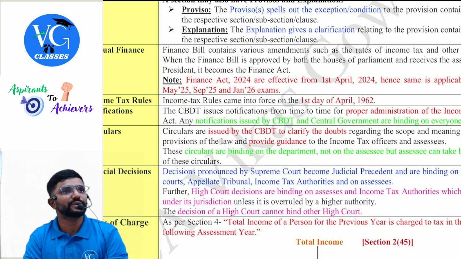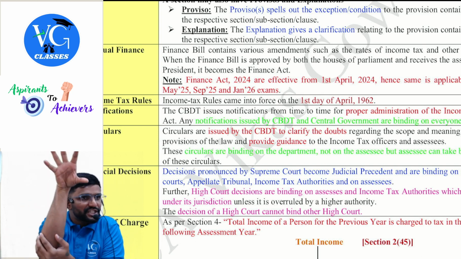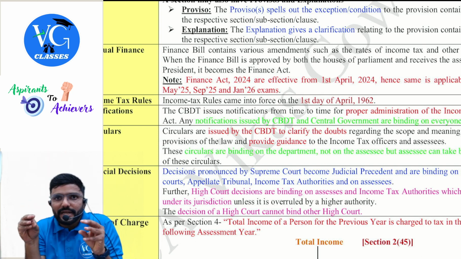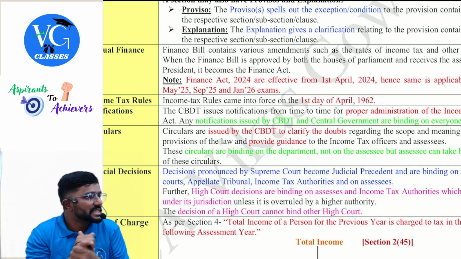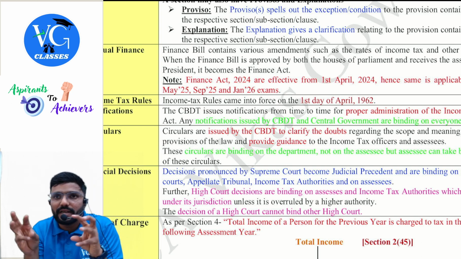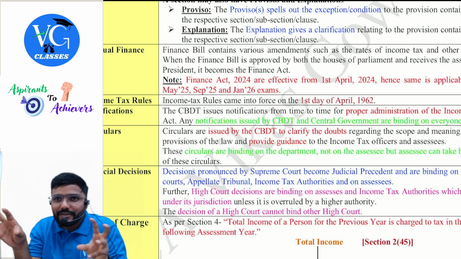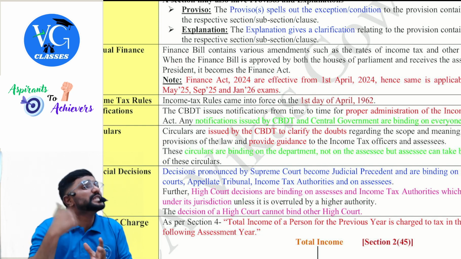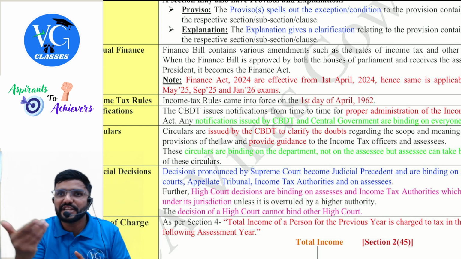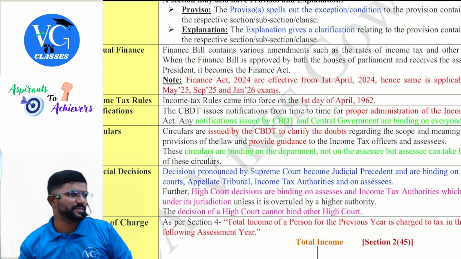Sir, what does a proviso tell? Guys, the main content is already there in the section. Now in the proviso, they are telling some additional condition. Or else they are telling the above provision is not applicable to a non-resident, or the above provision is not applicable to a company. Something like that. They are giving exceptions. They are putting some additional conditions or they are giving some exceptions.